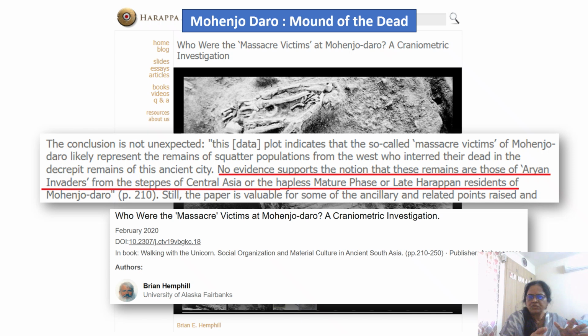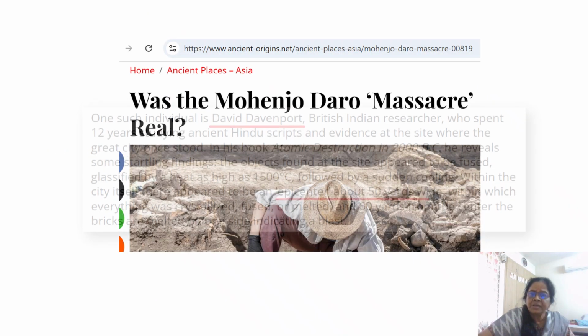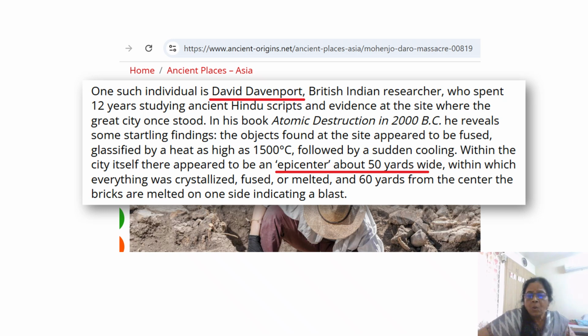So what he found was this: the people being outsiders, they were not cremated by the local people. That area had been abandoned, either due to abandonment or due to just closing this area with mud or debris. A mound has developed in that area. Because of that only, this place came to be known as Mohenjo Daro, which means Mound of the Dead in the local language. So the Mound of the Dead is in the lower town, caused by some kind of calamity that Brian Hemphill shows, one below the other. So further researches also have been done by others who just went there, and then, what made them die?